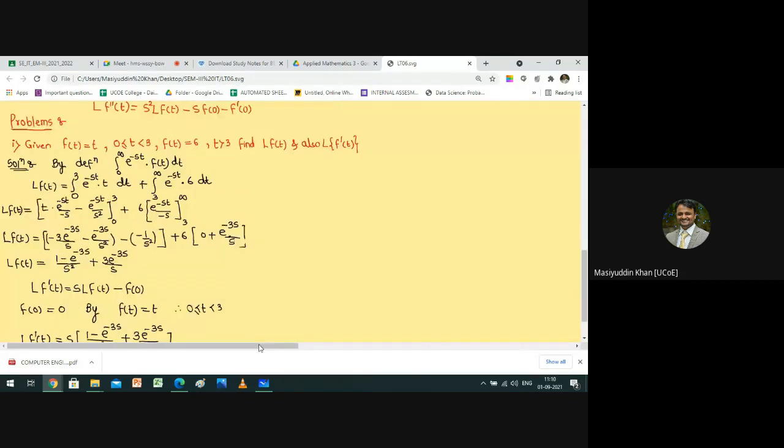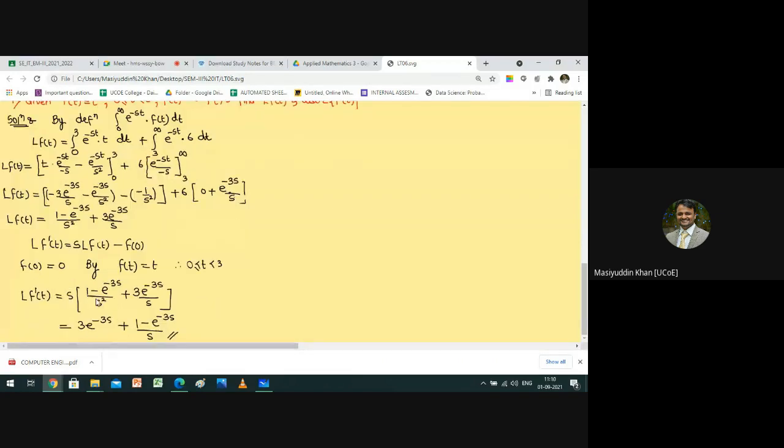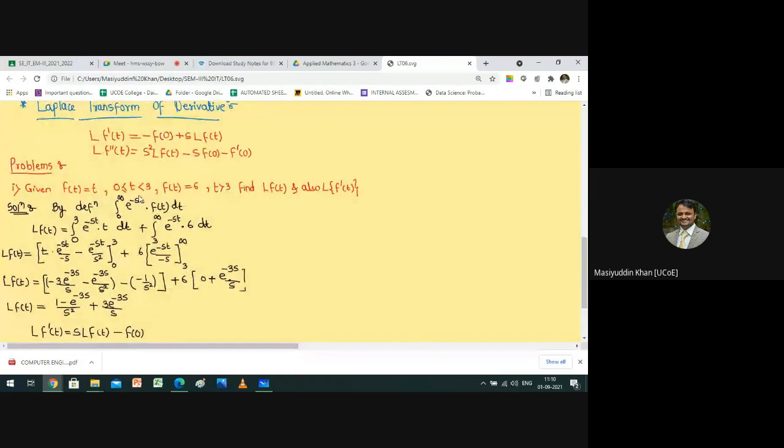So you can just see that we solved this problem as 0 to 3, e raised to minus st into t, and 3 to infinity, e raised to minus st into 6. Now when the question of f of 0 comes up, why do we have to take f of 0? By default we are not supposed to take it here, because its limit point is 3 to infinity, so 0 cannot come in there. The initial limit is 3 and the upper limit is infinity, so 0 is not placed here.